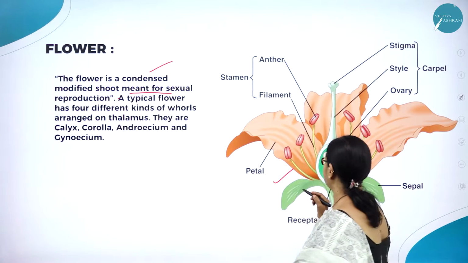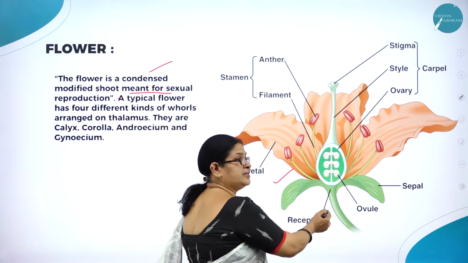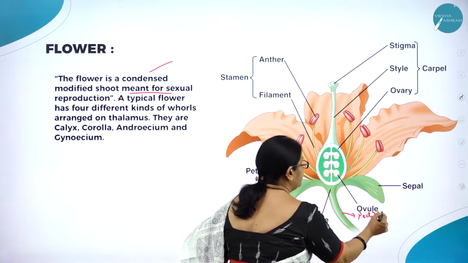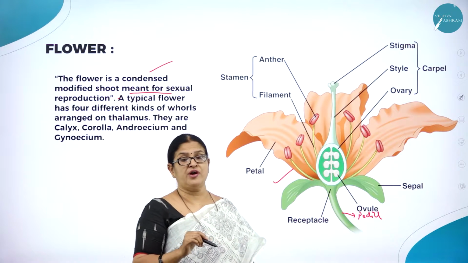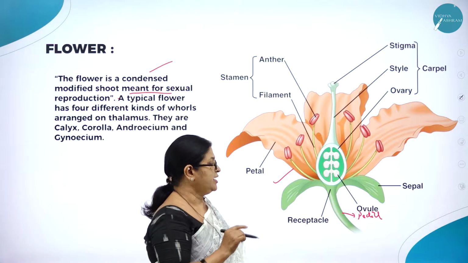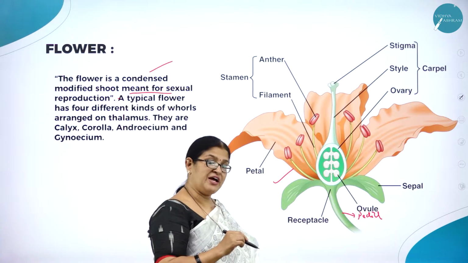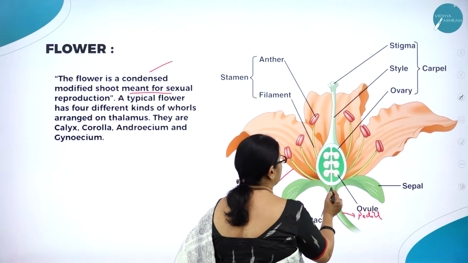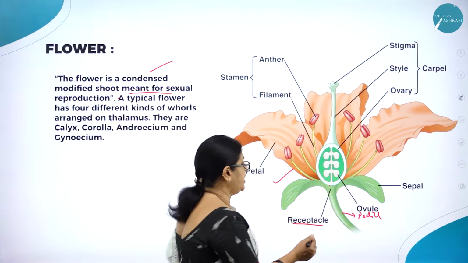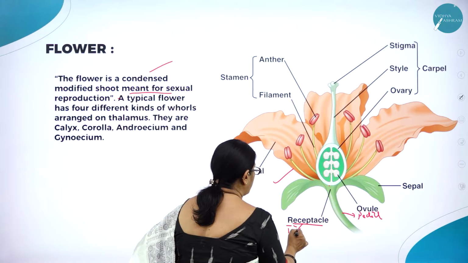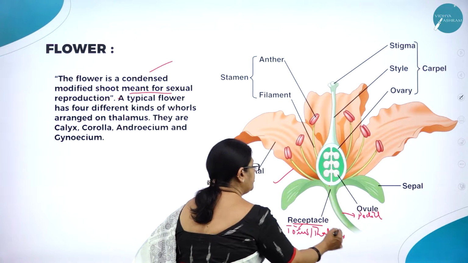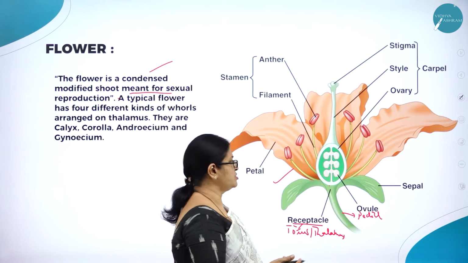Here you can see the parts of a flower. The stalk of a flower is called pedicel, whereas the stalk of an inflorescence was called peduncle. Here the stalk of a single flower is called what? Pedicel. And you can see this cup-like structure. It is called receptacle or torus or thalamus, which holds all the four whorls of a flower.